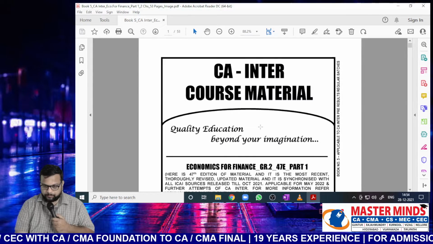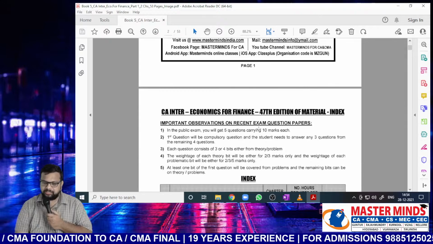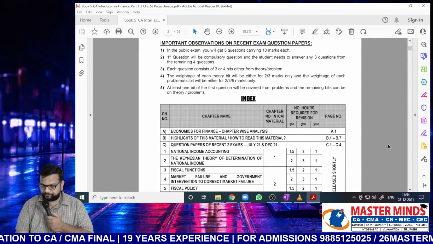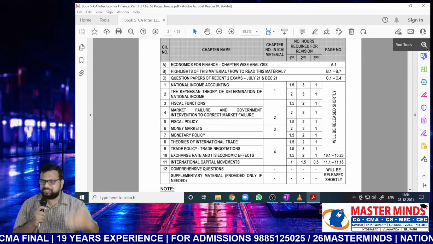So this is the format of material, Nana. Once you have received the material, I will explain what things are contained in it. Before starting this chapter, these are the list of chapters that we have here. This time we want to start with national income accounting and Keynesian theory. These are the first two chapters, Nana.